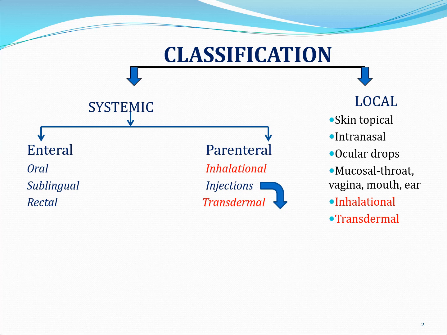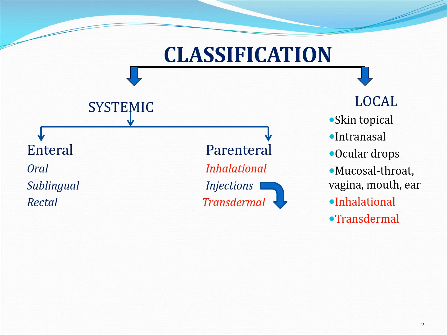It was classified into two main areas, systemic and local. Systemic was further classified into enteral and parenteral. Enteral is categorized into oral, sublingual and rectal. Parenteral: inhalation, injections and transdermal. The second main classification is local.